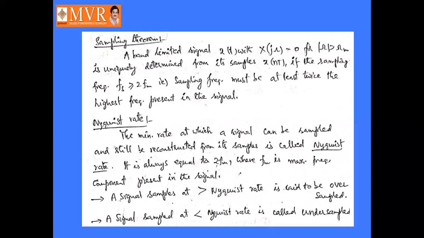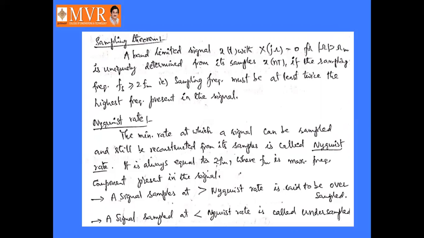Next, coming to the Nyquist rate. This is also important. What is meant by Nyquist rate? It is nothing but the minimum rate at which a signal can be sampled and still be reconstructed from its samples. So the signal can be sampled, in the sense it can be divided into equal intervals of time.